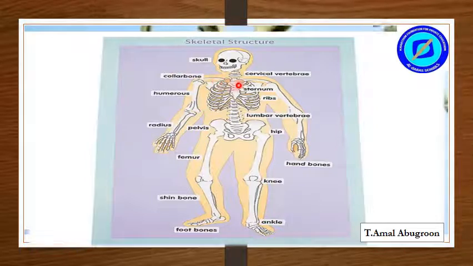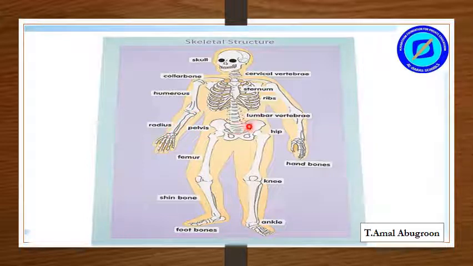Then we have the ribs. Joints connect our bones and allow movement in our skeleton. Our ribs are connected by cartilage. Cartilage is softer and more elastic than bones, and you can find it in your nose and ears. Then we have the sternum, the bone that connects the ribs. The muscular system and skeletal system make our locomotor system. Then we have the humerus, which is the upper part of our arm, and the lower part. We have more than 200 bones, like our skull, radius and ulna. This is the radius and this is the ulna.